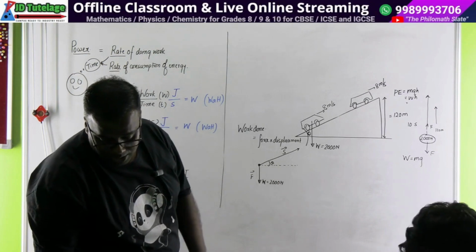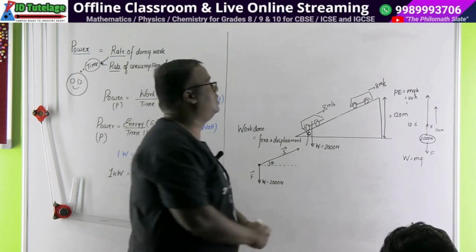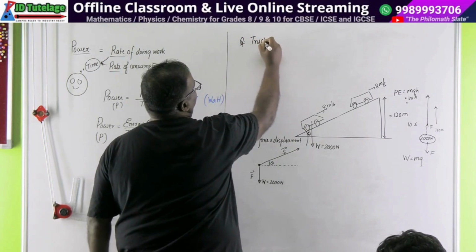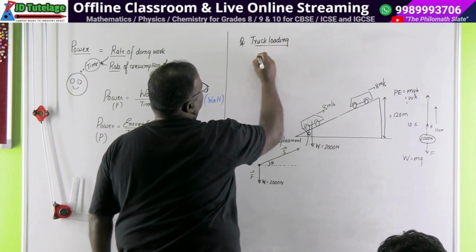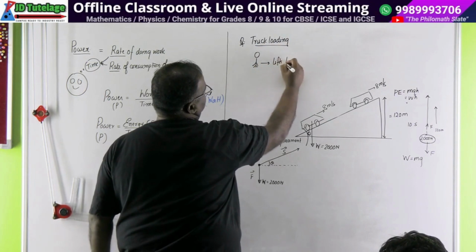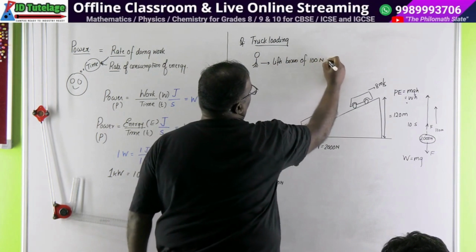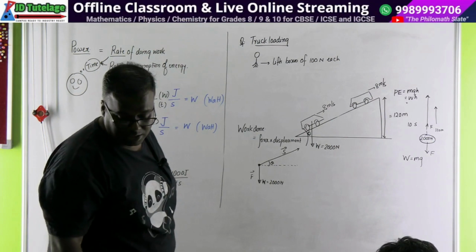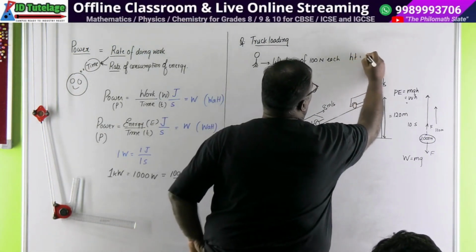In loading a truck, a man lifts boxes of 100 Newton each. So the problem is all about truck loading. When the truck loading is happening, there is a man, and the man lifts boxes of 100 Newton each, through a height of 1.5 meters.